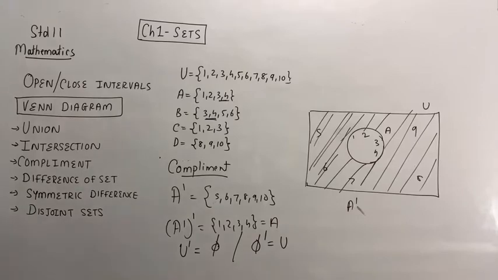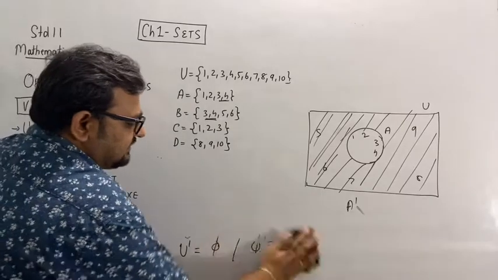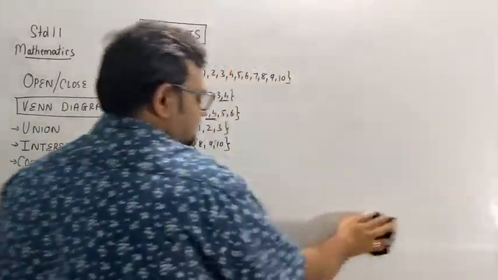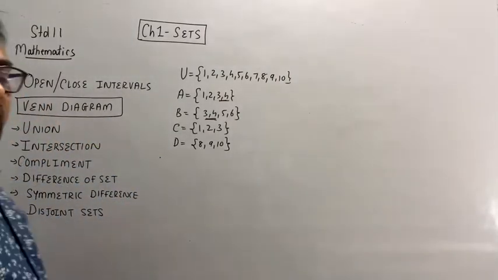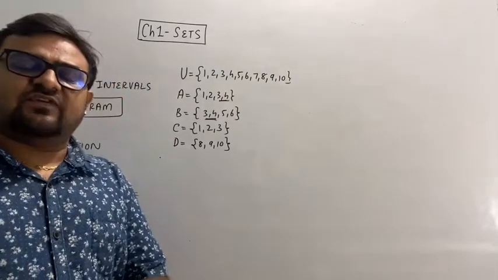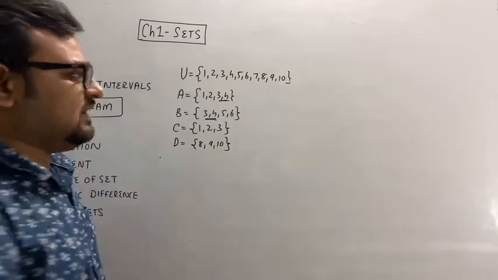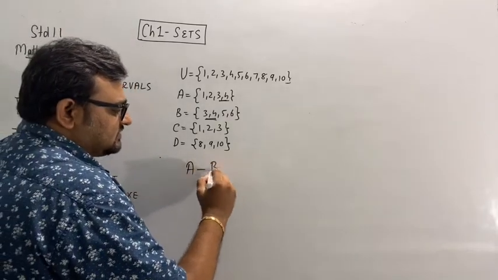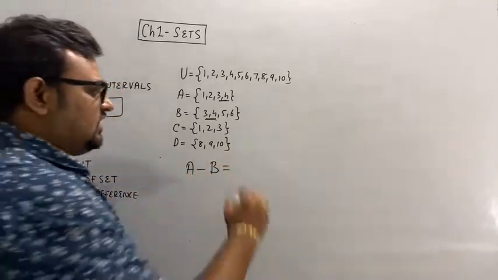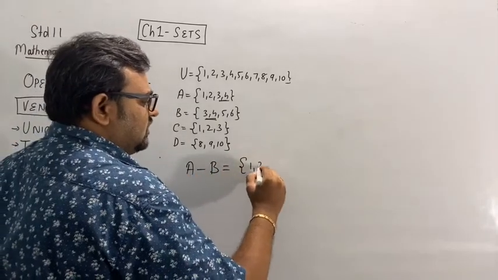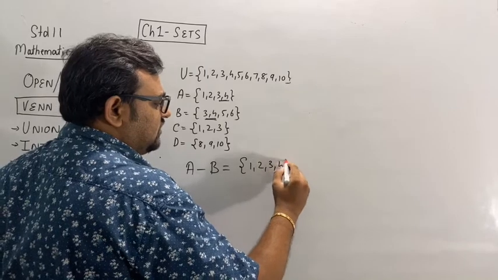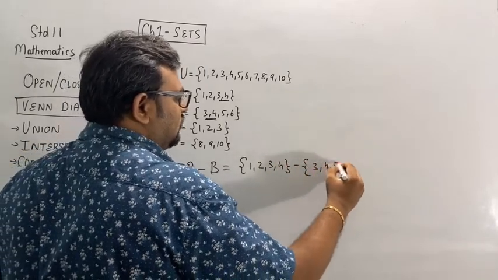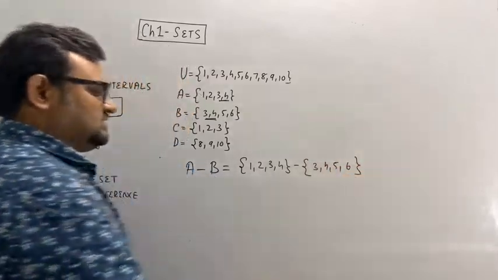The next is difference of sets. If I take the difference of A and B, that will be A minus B. So what is A? 1, 2, 3, 4 minus 3, 4, 5, 6.